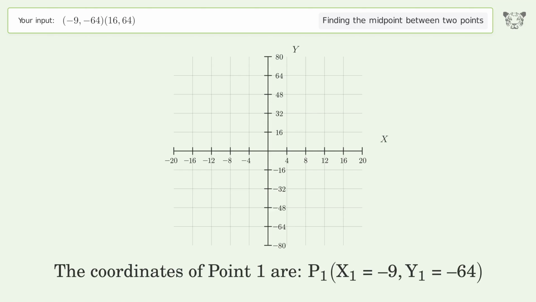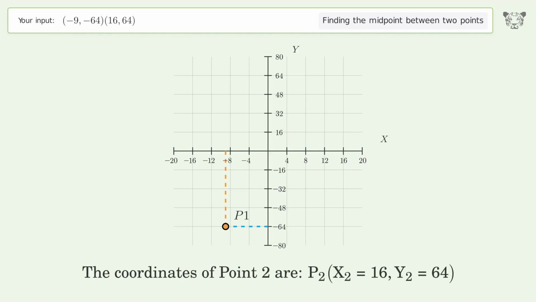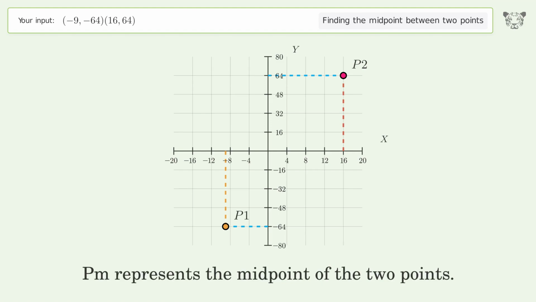The coordinates of point 1 are, x1 equals -9, y1 equals -64. The coordinates of point 2 are, x2 equals 16, y2 equals 64. PM represents the midpoint of the 2 points.